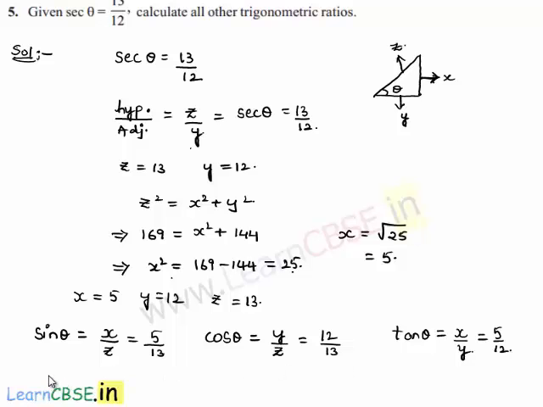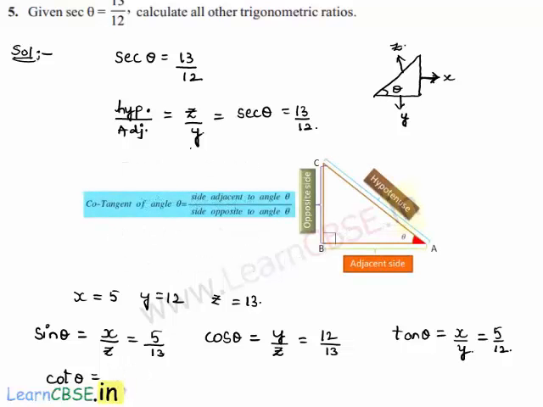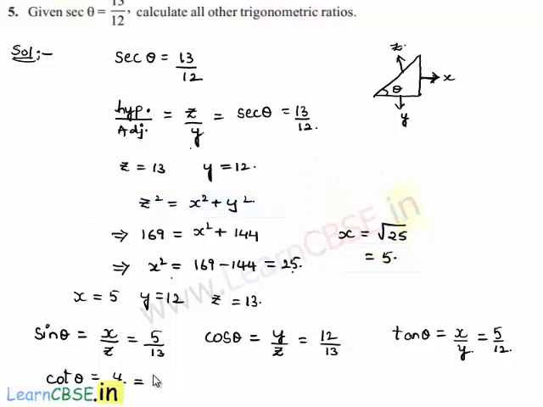Now let us also find the value of cot theta, which is equal to, we know that cot of an angle is equal to its adjacent side by opposite side. Adjacent side here is y and the opposite side here is x, which will be equal to y is 12 and x is 5.